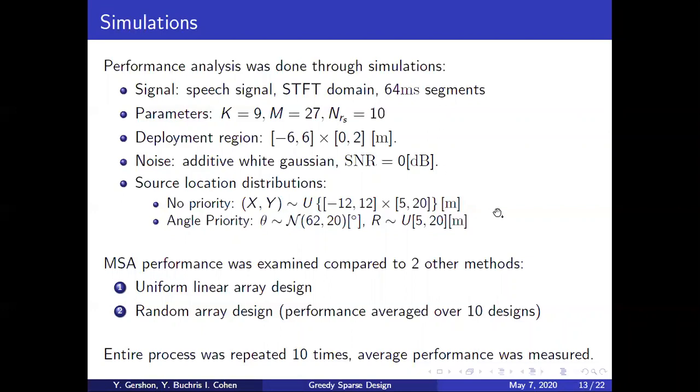The first was a uniform distribution, which means no priority, over a rectangular space outside of the deployment region. The second was an angle priority that suits the case in which the array is deployed in a corner of the room and the localization is desired for the center of the room. Our algorithm was compared to two other types of design: uniform linear array design, growing from the center outwards, and random array design, which was averaged over 10 different designs. This entire process was repeated 10 times, and the average performance for each method was measured.